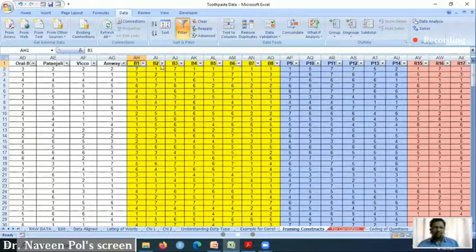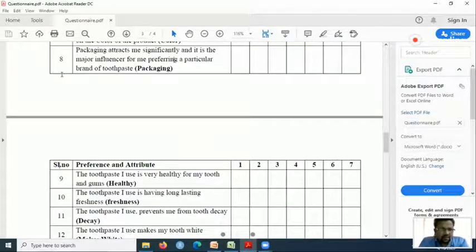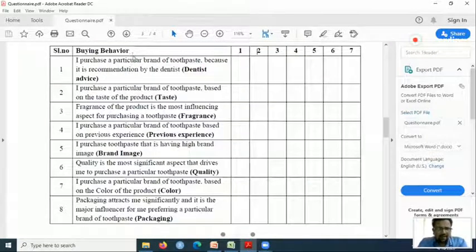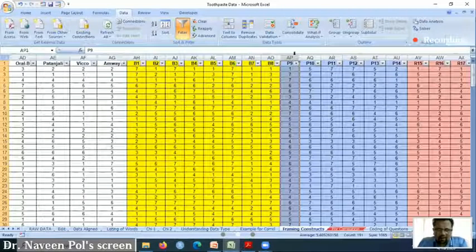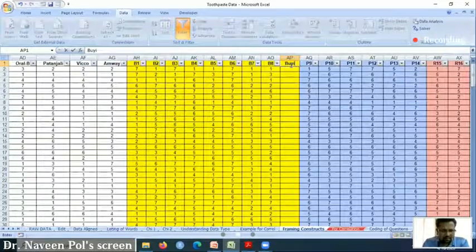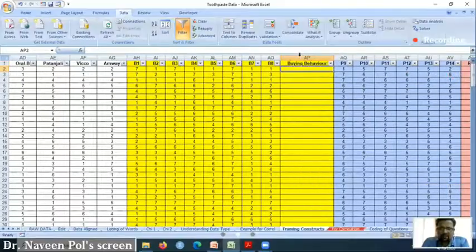So B1, B2, B3, B4, B5, till B8. If you can see here in the questionnaire, till B8 is my buying behavior. So what I have to do is take an average. Insert a column. Now I will call this buying behavior. So this particular thing now becomes a scaled data.